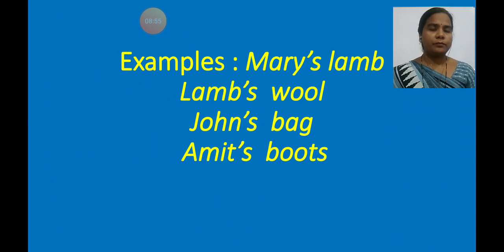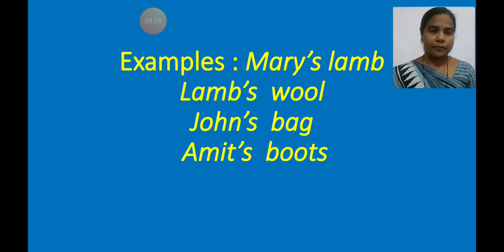For example, Mary's lamb. See here, we have used apostrophe s with the naming word. Whose lamb? We get the answer: Mary's lamb. Lamb's wool. Whose wool? We get the answer: lamb. Lamb's wool means that the wool belongs to the lamb.